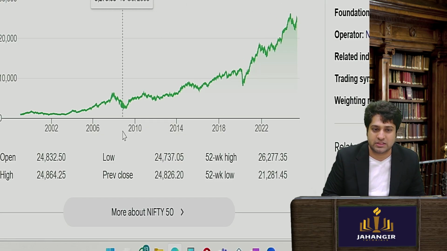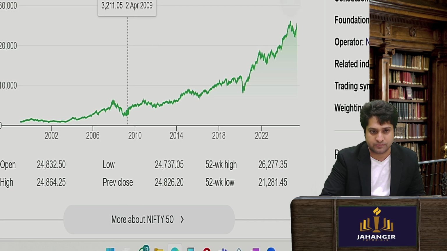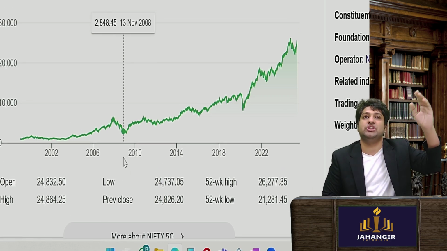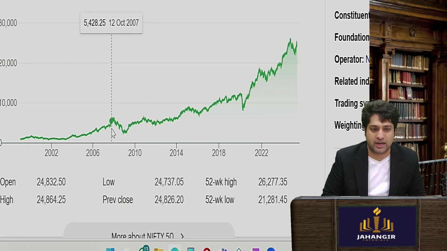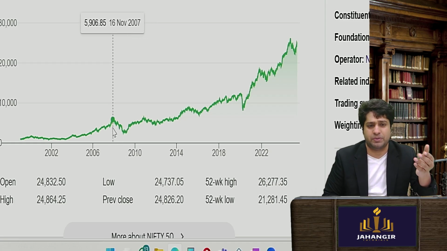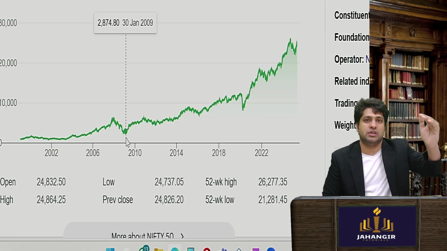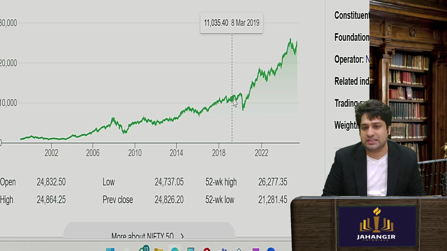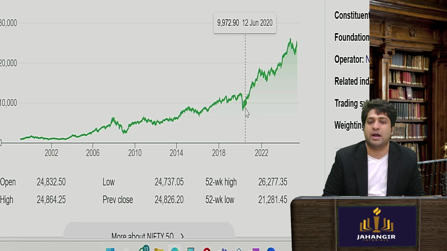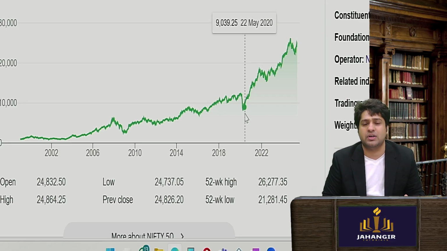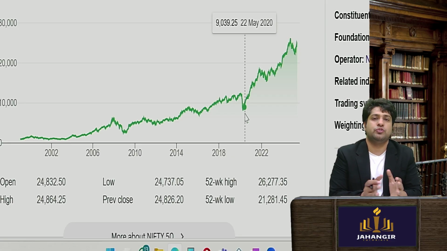Like this was in your 2008 crisis. So when you see in the 2008 crisis, there had been a sharp fall. Right where the market was around 5,000, 6,000 rupees, it fell directly to 2,800. So huge liquidity fall. Even when we see the time of COVID, what happened? The pricing was around 12,000 Nifty, and when it crashed, it went directly to 9,000. So a huge fall comes.